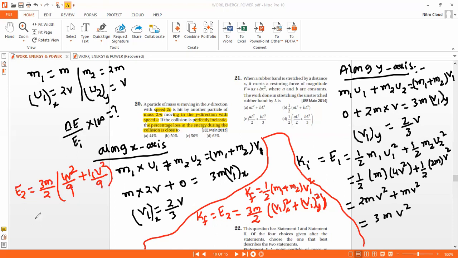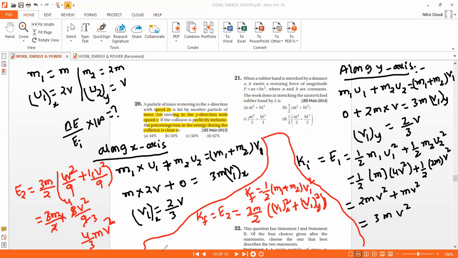So it is 3m by 2 times 8v square by 9. The final kinetic energy will be 4 by 3 mv square.